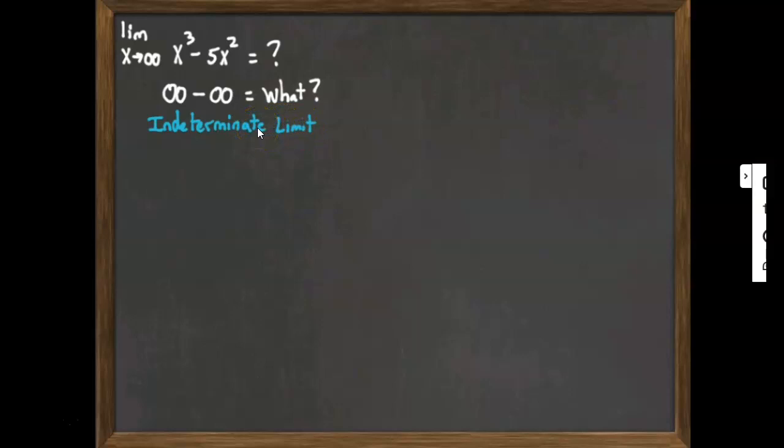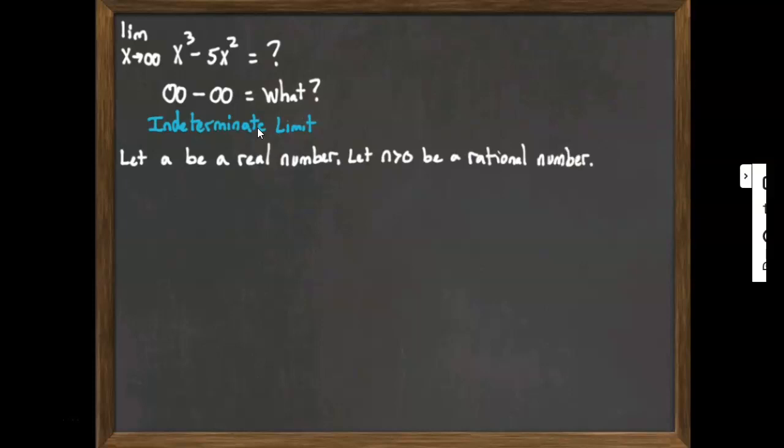Well, there's a key idea that underlies most of what we're going to be talking about in this section, and that is this. Let a be any old real number, and let n be a rational number. Right now we're tied to our exponents still being just rational exponents. When we get into what are called transcendental functions, a little later on in the course, towards the end, we'll be able to expand that n to be actually any real number. But for now, let n be a rational number.